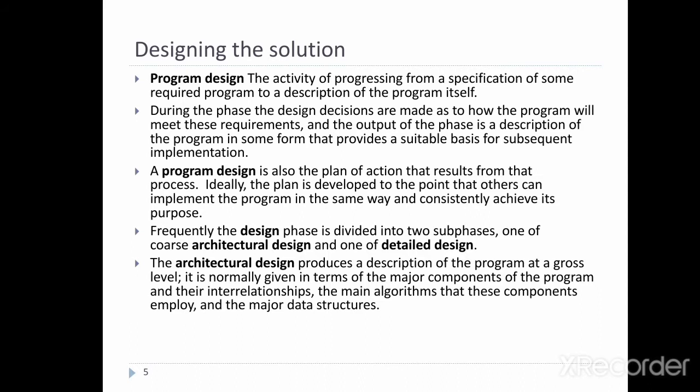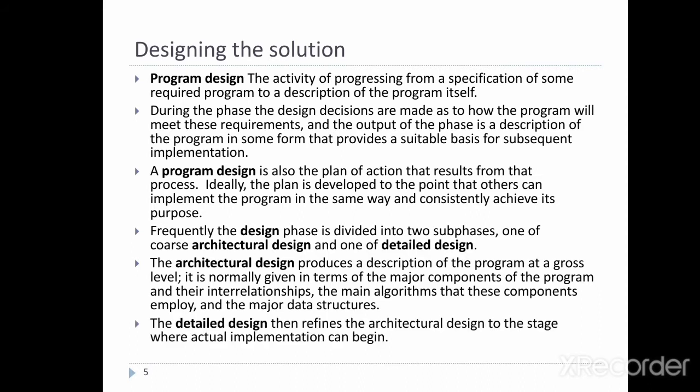Frequently the design phase is divided into two subphases, one is the architectural design and second one is the detailed design. So the architectural design produces description of the program at a process level and it is normally given in terms of the major components of the programs. So next one is the detailed design. They refine the architectural design to the stage where actual implementation can begin. So that is the designing solution or program designing.